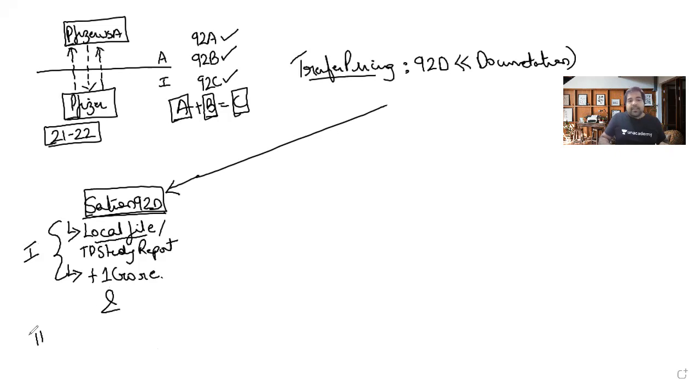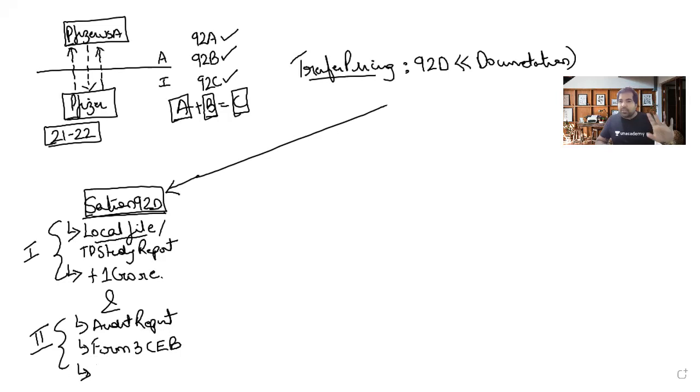Plus, second thing is, which does not have any threshold. That means no 1 crore plus. You'll have to get an accountant's report, also called the audit report. Audit report or the accountant's report can only be given by a CA. He'll have to say which are the transactions you've undertaken. He'll have to determine arm's length price, basically say if they're arm's length or not, say the method which they've used, and this audit report is in a form called Form 3CEB. This form has to be submitted even if you have 1 rupee of international transactions. But if you don't have international transactions, nothing there, guys.